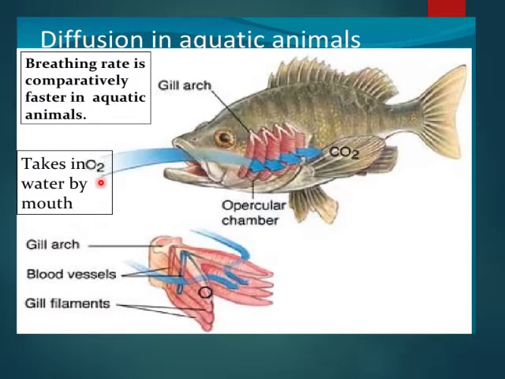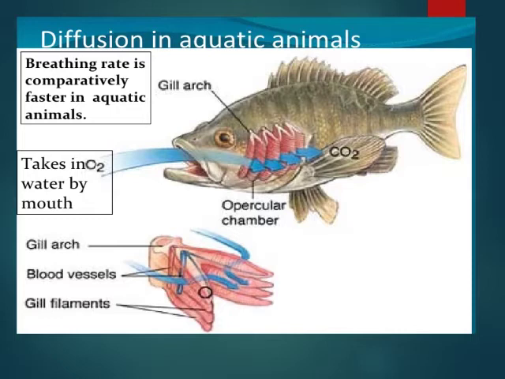Now, diffusion in aquatic animals. The breathing rate is comparatively faster in aquatic animals. Why? Because they are consuming oxygen in dissolved form, and in water the gases are less dissolved. That's why they have to breathe fast to complete their oxygen requirement. They take in oxygen through water by the mouth. This is the operculum chamber in the fish, right? And this is the diagram showing the gills, blood vessels and gill filaments through which the exchange of gases takes place, right?